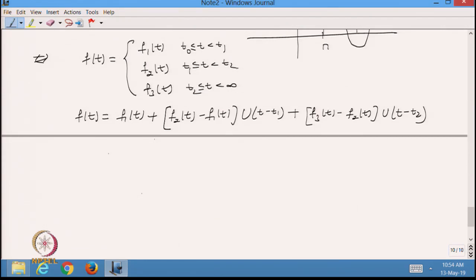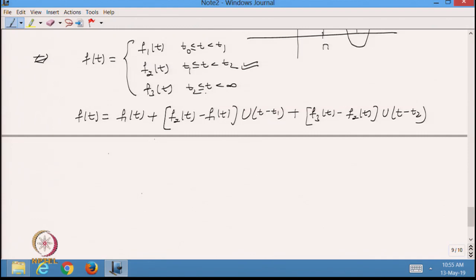What will happen if t is lying between t1 and t2? It is greater than t1, so this value will be 1 and the other will be 0. So f1(t) will cancel out and I will get f2(t), which is the value of the function.